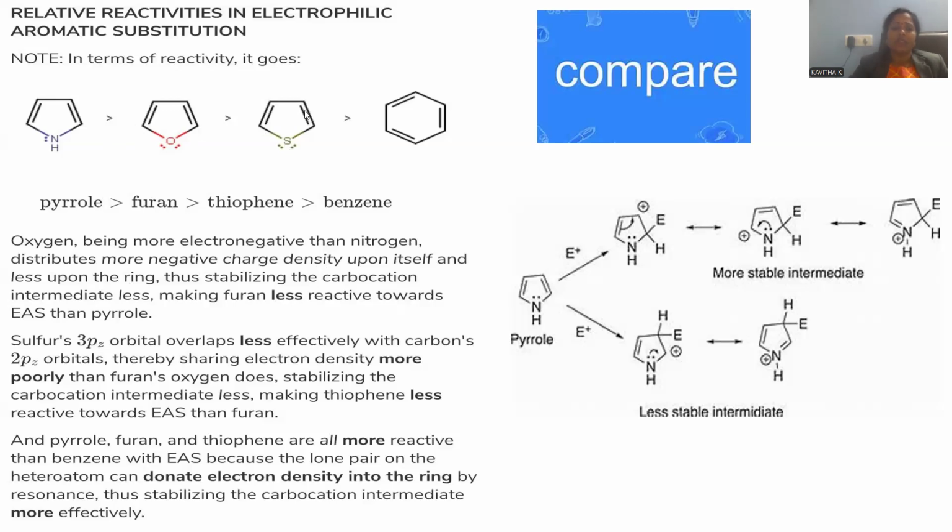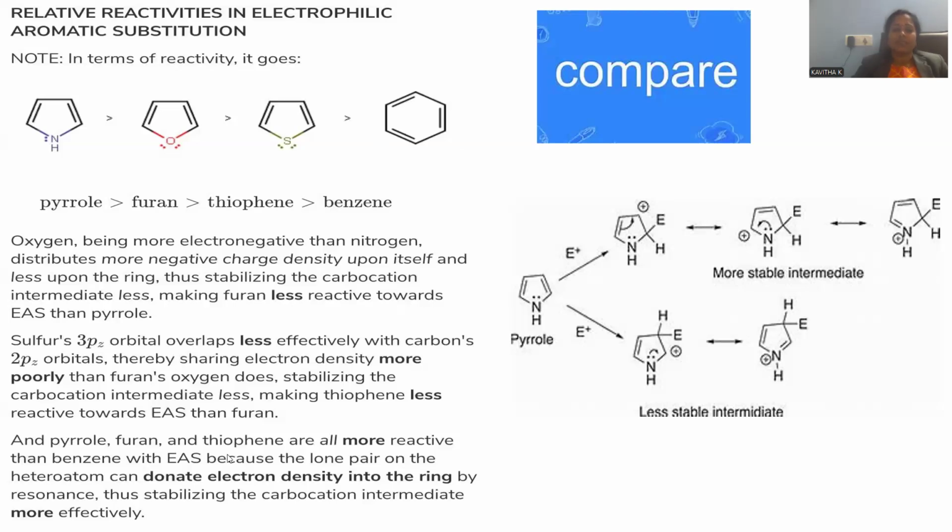And the sulfur atom has 3p orbitals. Here, in the case of nitrogen and oxygen, 2p orbitals contribute to the pi bond formation, whereas sulfur contributes 3p orbitals, somewhat larger in nature. Larger lobes may not effectively go for the reactivity, so the extent of pi bond formation is somewhat poorly observed in comparison to furan, oxygen, and the nitrogen atoms, so that effectiveness for the pi bond formation is somewhat less. In case of thiophene, its reactivity is somewhat less.